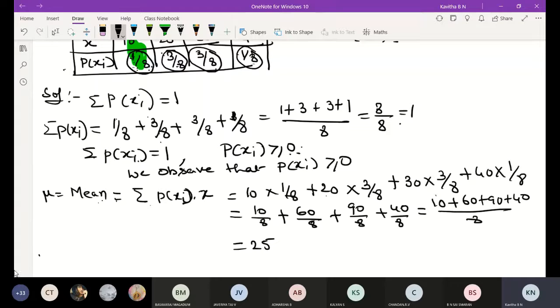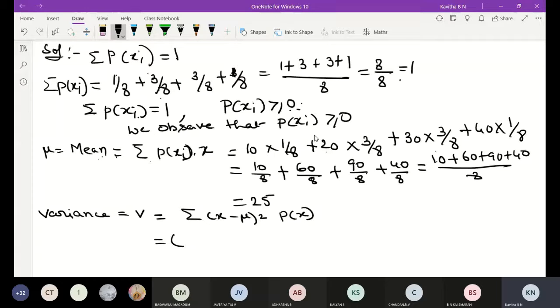Then next, we also have to find the variance. Variance V is equal to summation of x minus mu whole square into P of x. Here x value is 10, mu is 25, P of x is 1 by 8, then whole square.